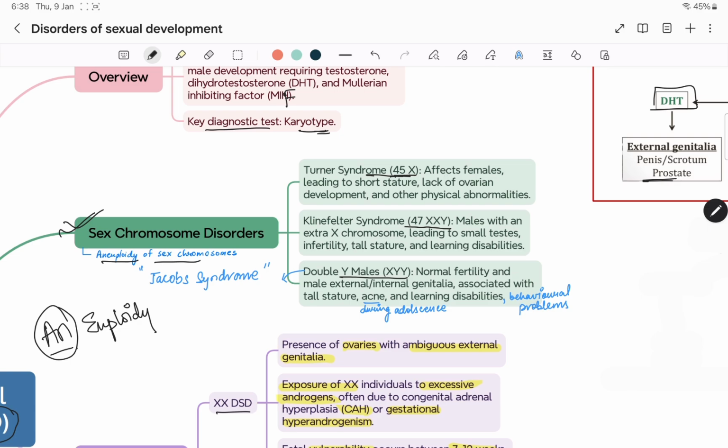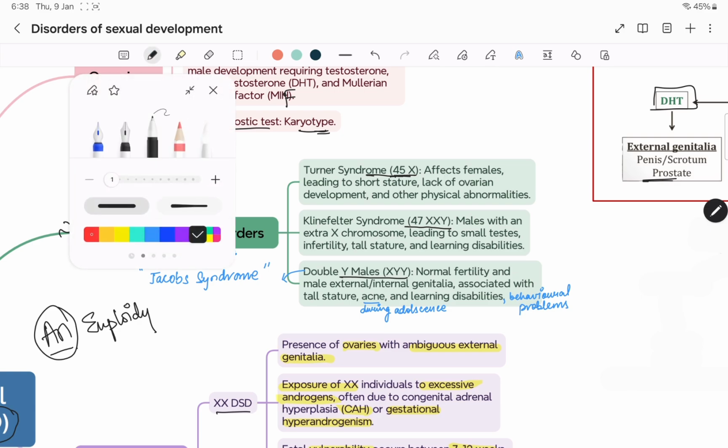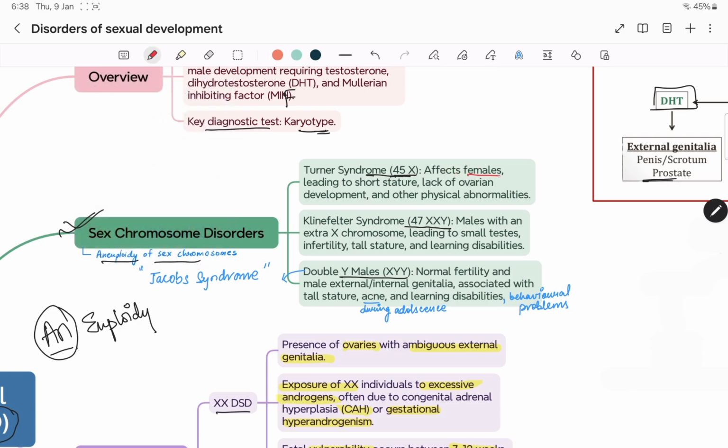Turner syndrome will mostly affect females, leading to short stature, lack of ovarian development, and other physical abnormalities. You all know streak ovaries. Klinefelter is males with an extra X chromosome, leading to small testes, infertility, tall stature, and learning disability.